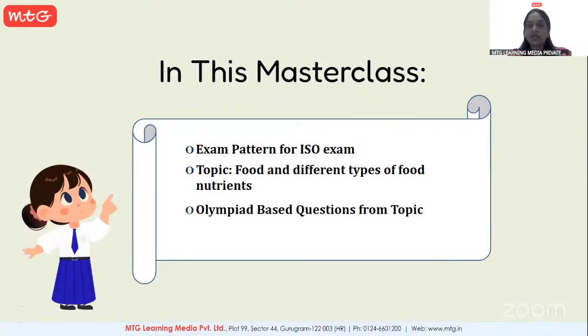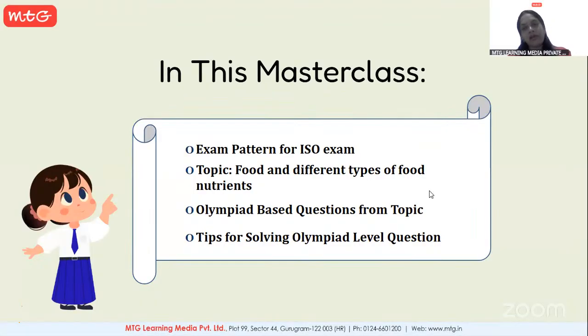Few Olympiad-based questions. So what kind of questions are asked in the Olympiad? We are going to discuss these Olympiad-based questions from the same topic for a better idea. And tips for solving Olympiad level questions: how you can maintain accuracy and speed to figure out the correct option, and how you have to crack the question, because we come across different types of questions like flow chart questions and Venn diagram questions. So how should the tips be applied for solving these Olympiad level questions? We will be discussing this in today's demo session.